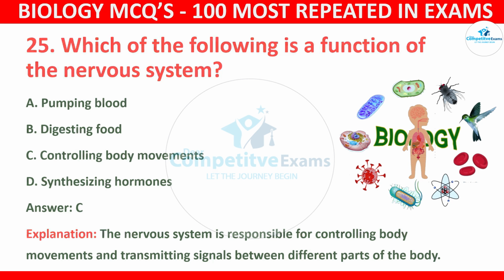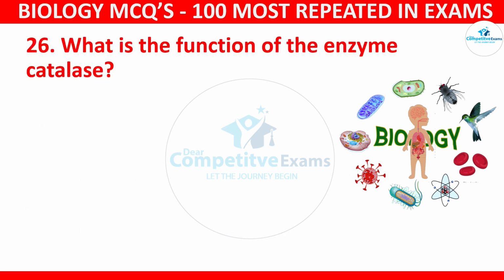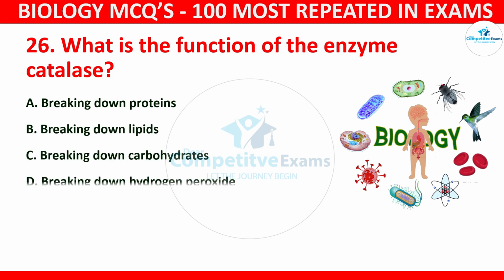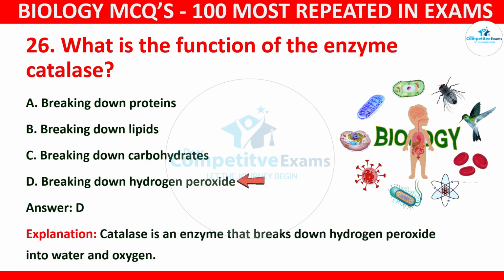Question number 26. What is the function of the enzyme catalase? Your options: breaking down proteins, breaking down lipids, breaking down carbohydrates, or breaking down hydrogen peroxide. And the correct answer is D, and that is breaking down hydrogen peroxide. Catalase is an enzyme that breaks down hydrogen peroxide into water and oxygen.